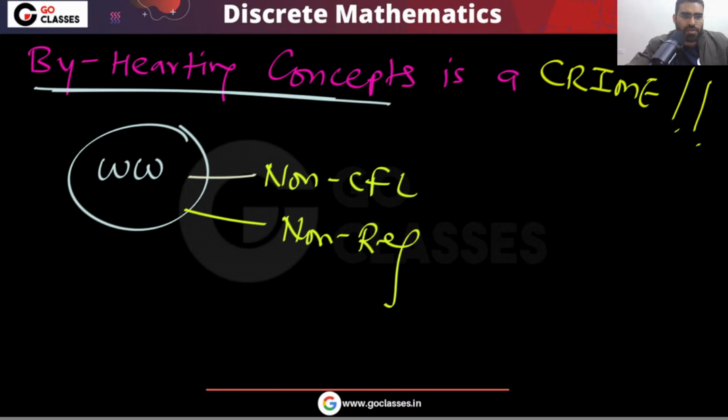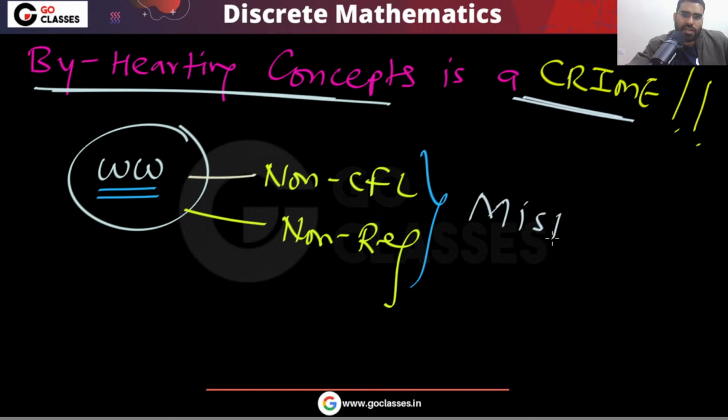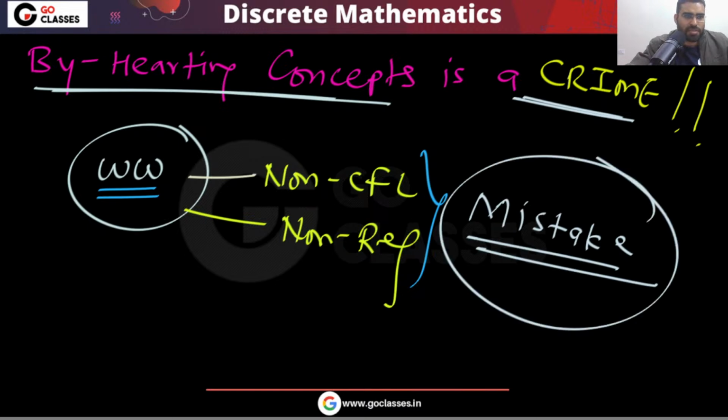Yes or no? If you are rote learning and not understanding the concepts, then this type of mistake will happen. If you just memorize that ww is non-regular, that ww is a context sensitive language and not context free, then remember, you will definitely make a mistake. Why is this a mistake?